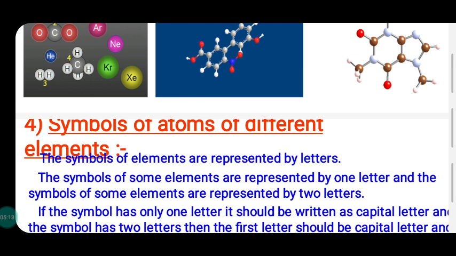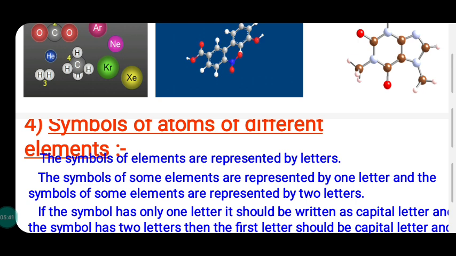For example, hydrogen, the symbol is capital H. Carbon, the symbol is capital C. Nitrogen, the symbol is capital N. The first letter in capital of their English name represents the symbol.